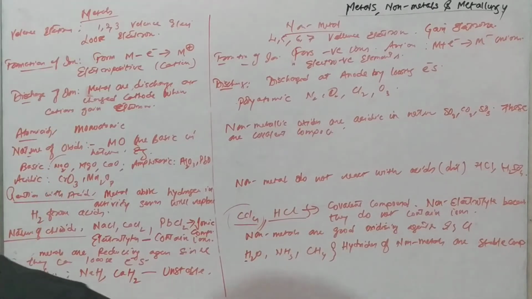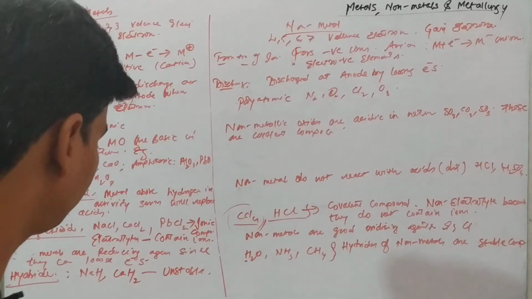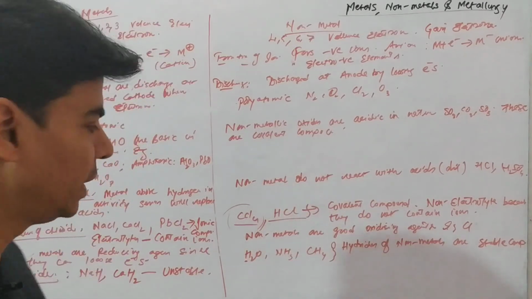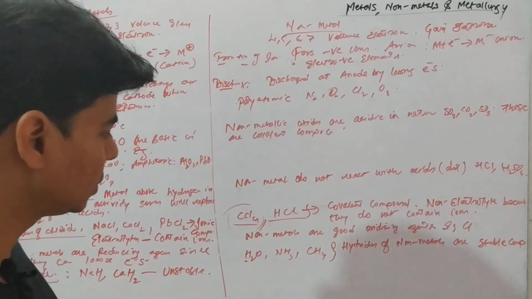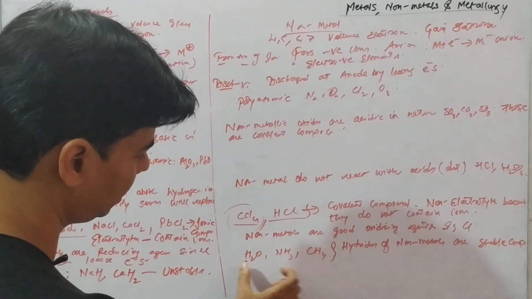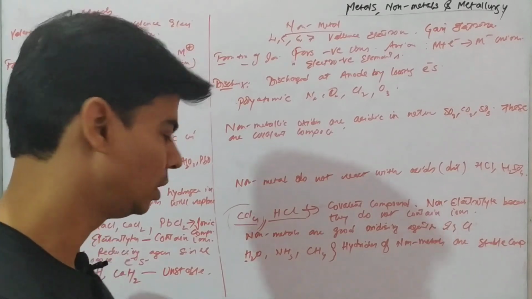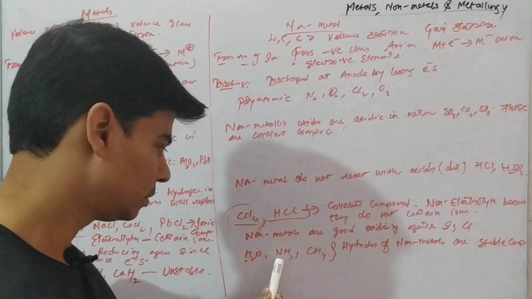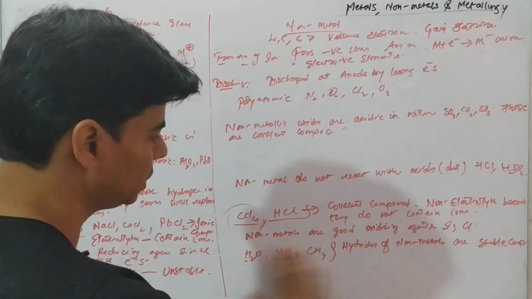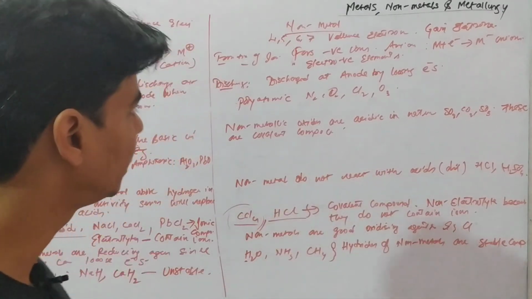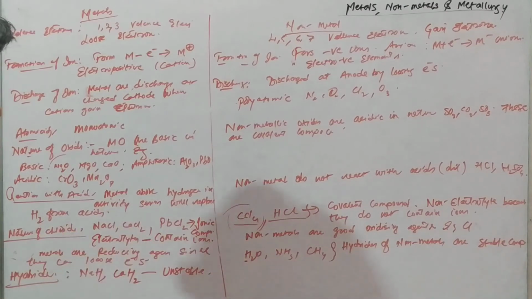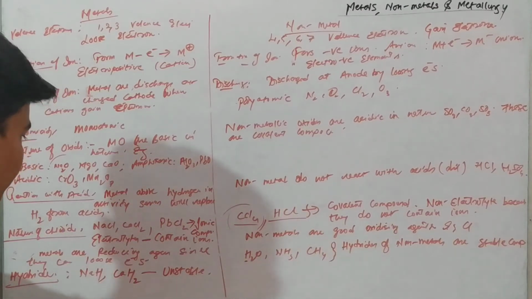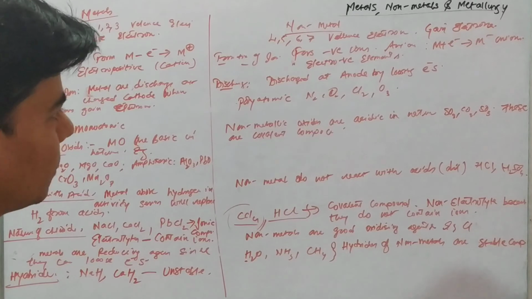Right? Just remember this. Normally metals do not form hydrides, but if they form, these hydrides are not very stable. Whereas hydrides of non-metals, oxygen, nitrogen and carbon, are stable. Water is a hydride of oxygen, right? Similarly, ammonia is a hydride of nitrogen, and we know all these are stable compounds. So hydrides of non-metals are stable compounds. You can take these notes and just remember all the exceptions, and go through all this once. Thanks.